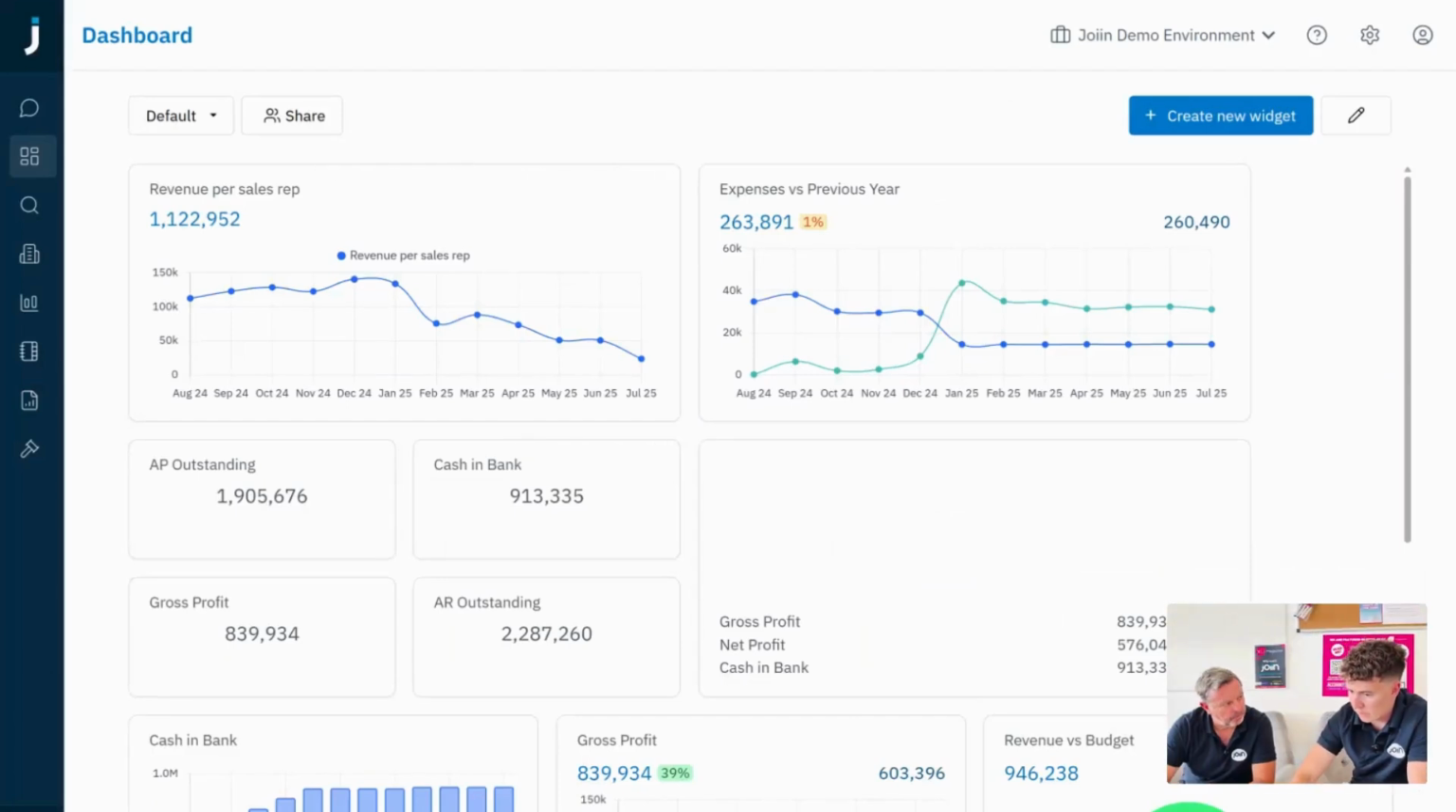And just like that, now we've brought in my custom KPI, where we're measuring the amount of sales essentially per sales rep, and this one's all interactive. This is on our dashboard, but equally you can have this across all of the reports in Joiin as well.